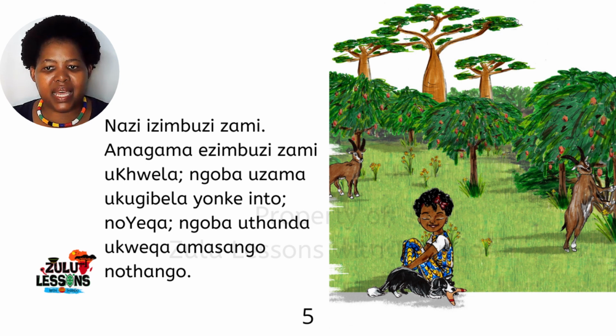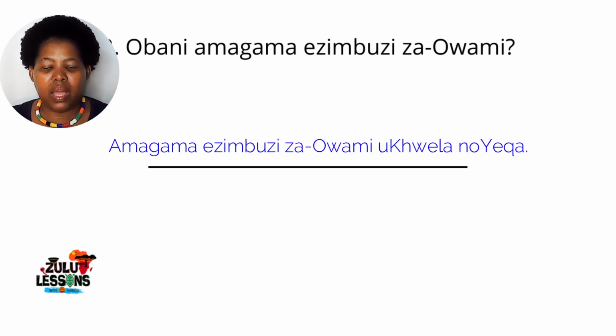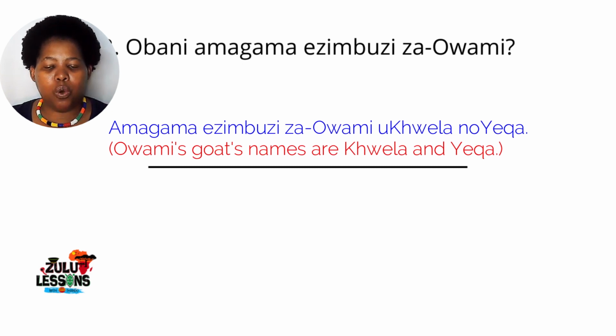We can then say this now like this. Amagama, we are taking this now from the question. Amagama ezimbuzi za Owami uKhwela noYeqa.